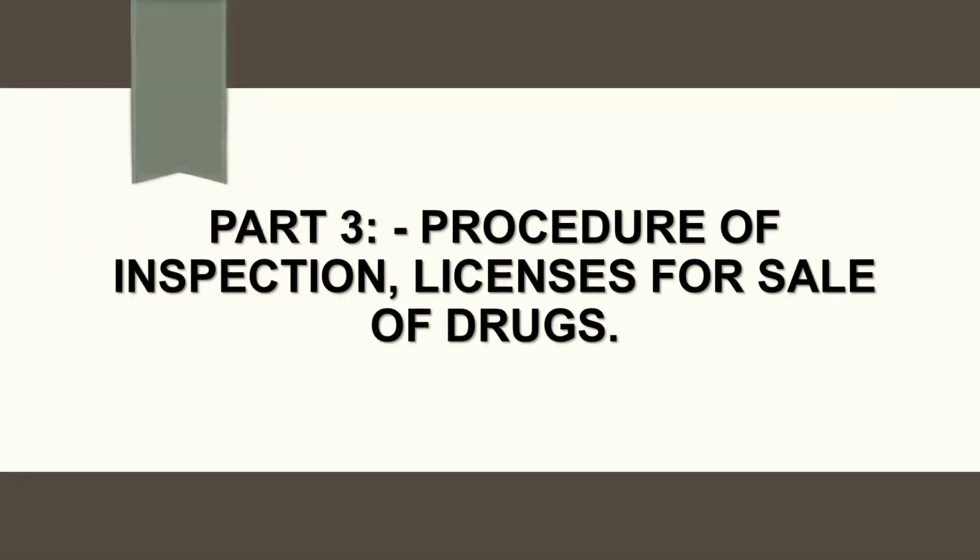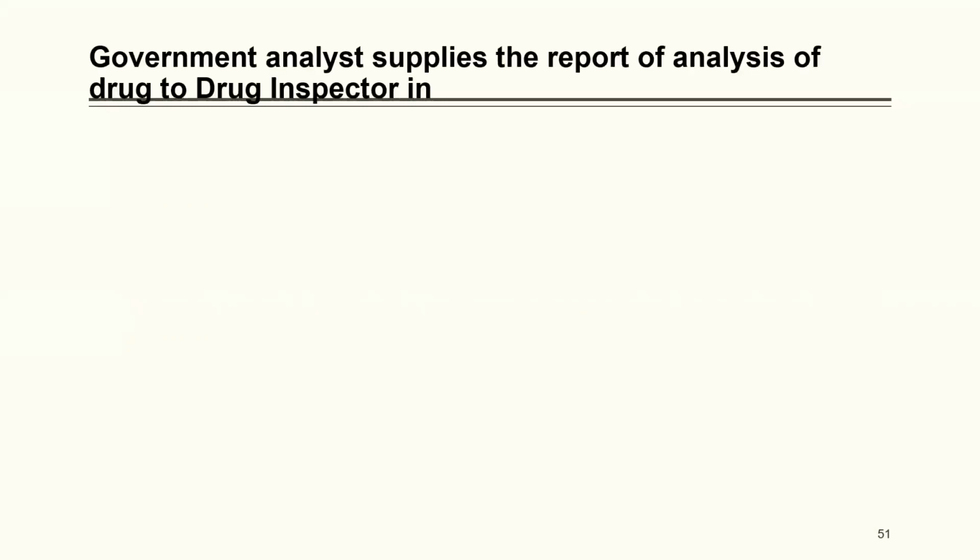Moving to the next part, that is procedure of inspection, licenses for sale of drugs. Licenses for sale of drugs is very important. You need to keep in mind all the licenses that are mentioned over here. So government analyst supplies the report of analysis of drugs to drug inspector in duplicate, triplicate, single copy or none of the above. The correct answer is triplicate.